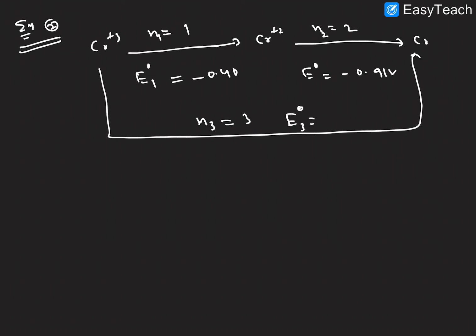What is the relation between the numbers of electrons changing here? N3 equals 3 electron changes.